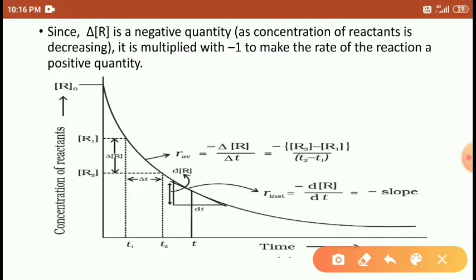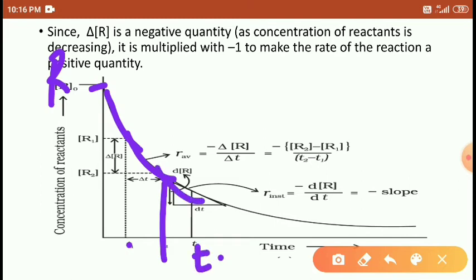When the concentrations of reactants decrease from here to here at time T1, again it decreases at time T2, again it decreases at time T3. As time passes, the concentration of reactants decreases and reaches 0.